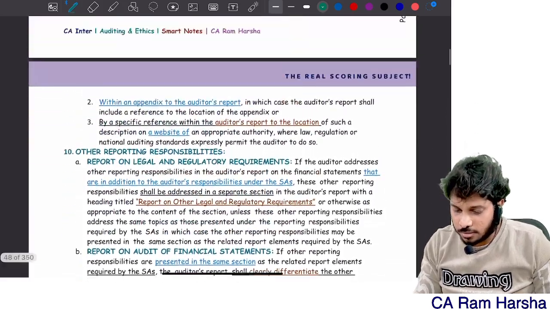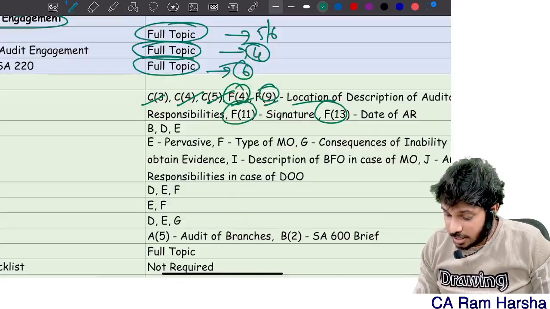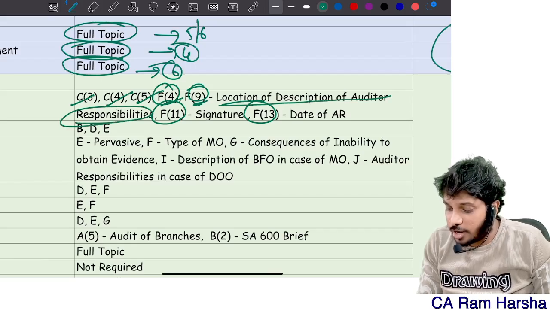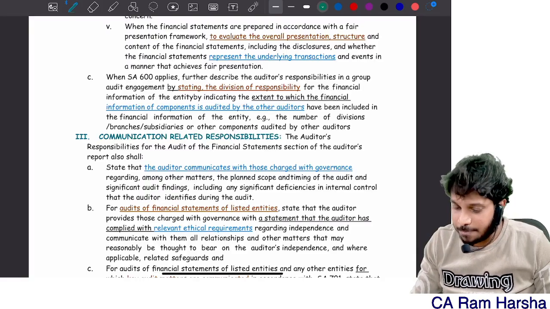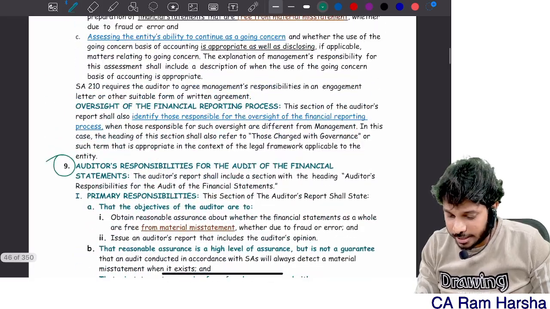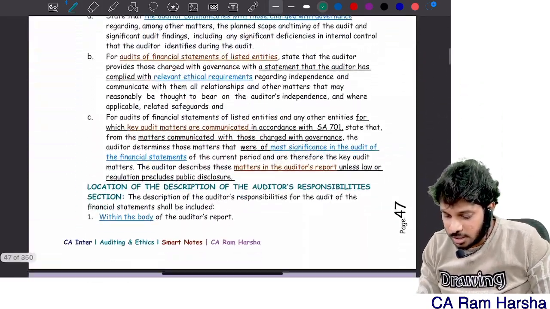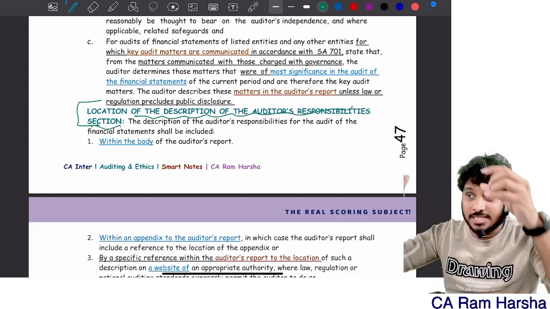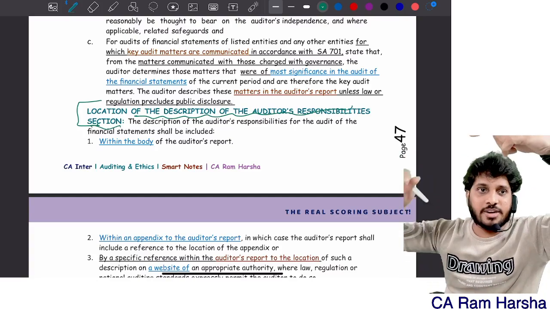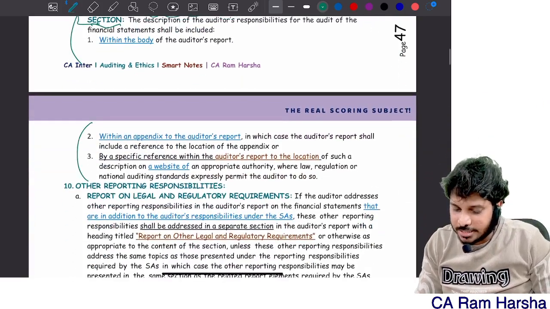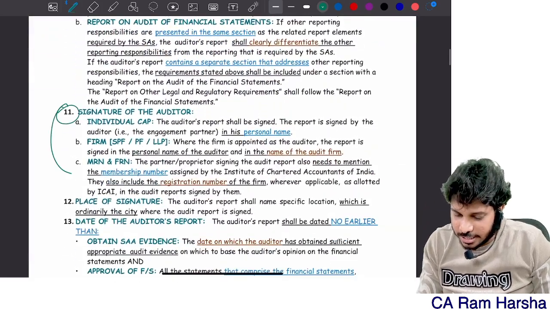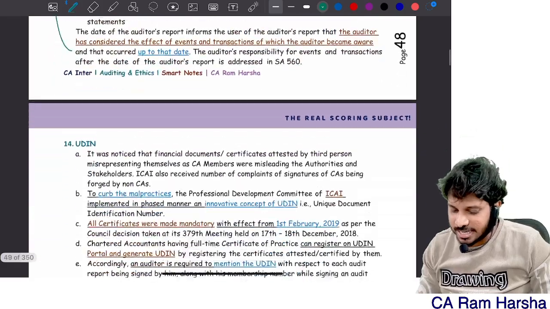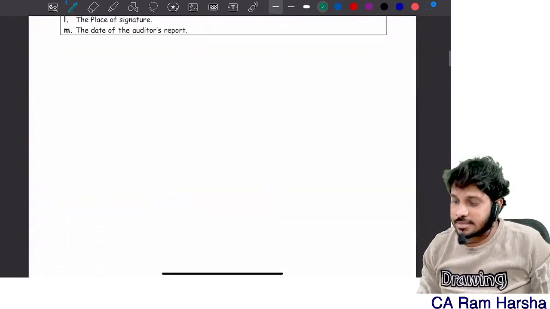4, 9 is there, right? F9 is there, right? Inside that, the location of description of auditor's responsibility is there, that only you should read. The entire 9th point is not required. Inside this 9th, you see the location of description of auditor's responsibility section. Like this I specifically wrote there in F9. Only this point is enough. Then 11, signature. Then 13, date of audit report. That's it. The 700 standard is over. No need to see anything else.